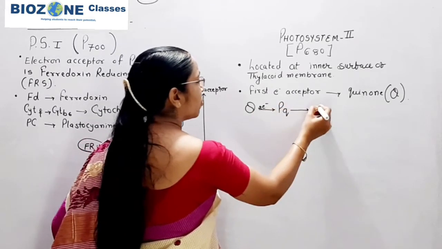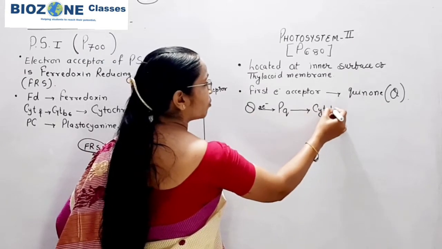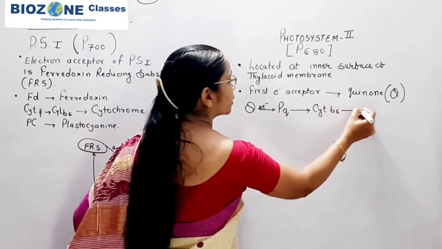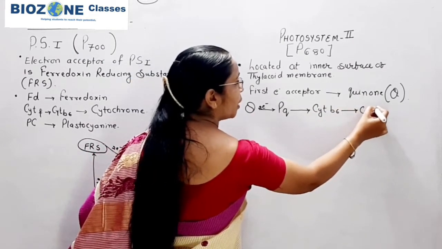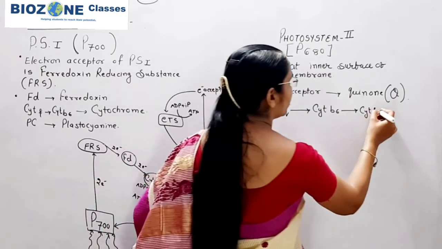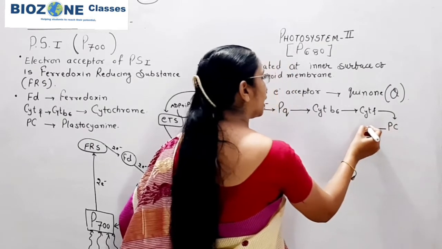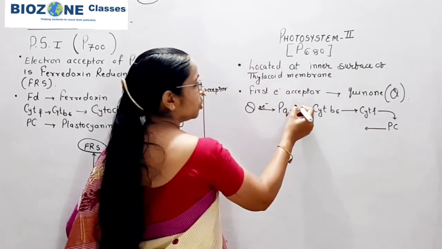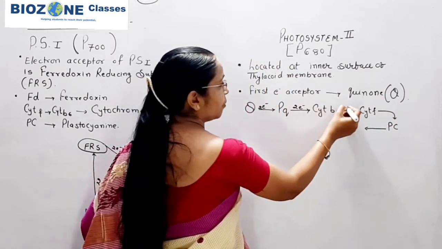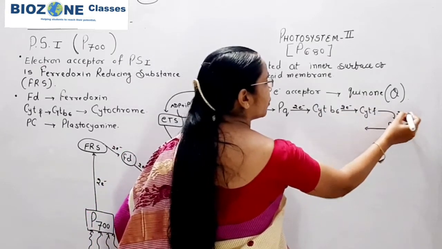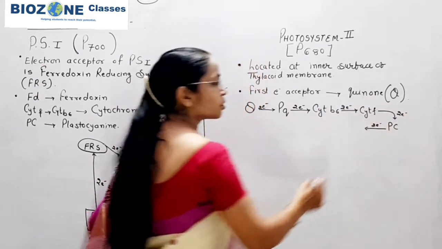From plastoquinone again the electron is transported to cytochrome B6, then cytochrome F, and from cytochrome F to plastocyanin, and again from plastocyanin two electrons are every time transported.